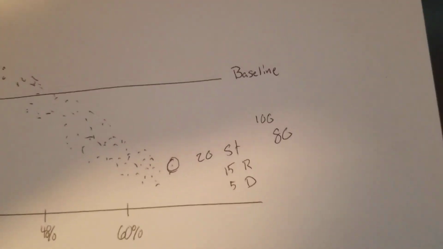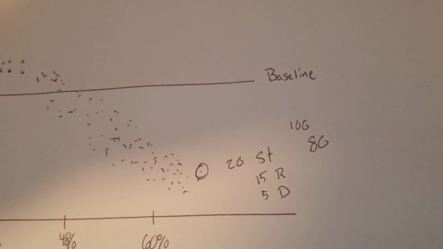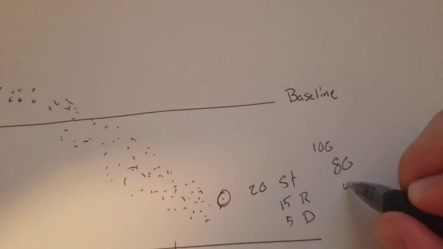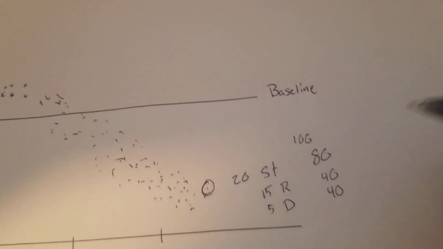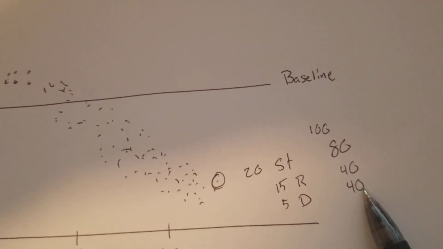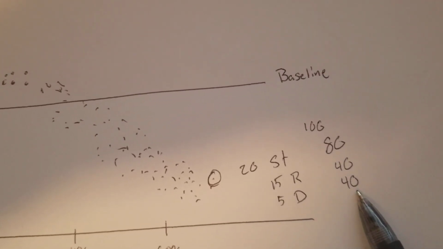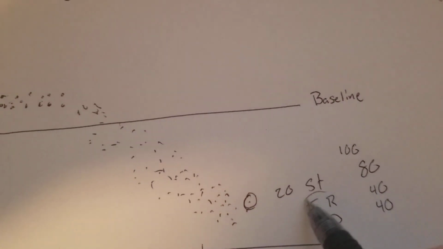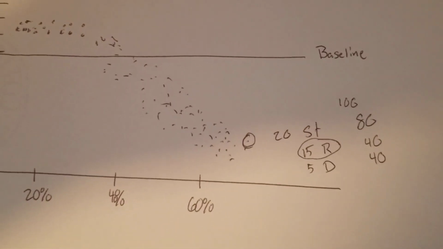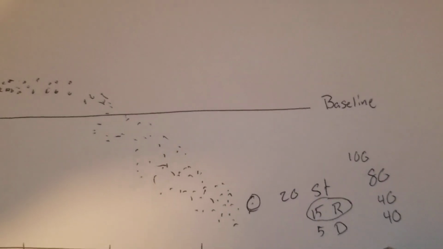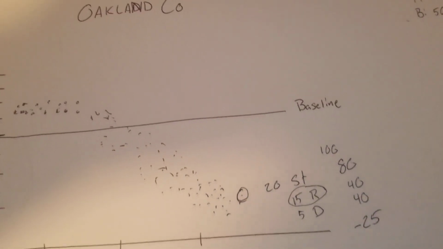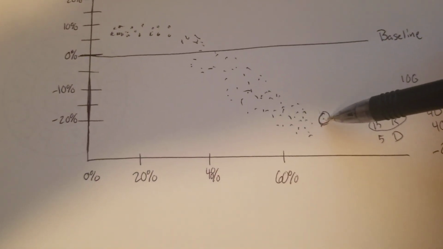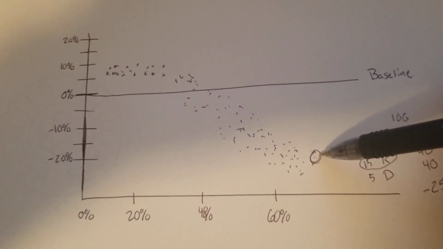If they're split 50-50, sorry, I'm trying to draw and record with one hand. If they're split 50-50, so 40 and 40, that means that Trump got 50% of individual voters, right? But he got 75% of straight ticket voters, which means that's a net of minus 25, right? That is about where this is, right? This is just a quick thrown together thing.